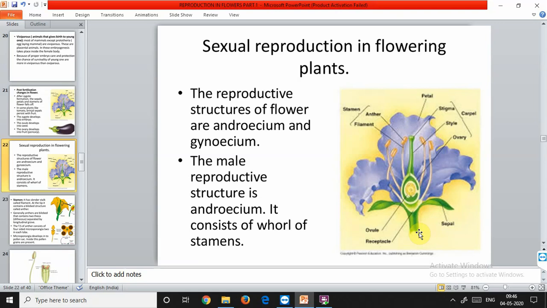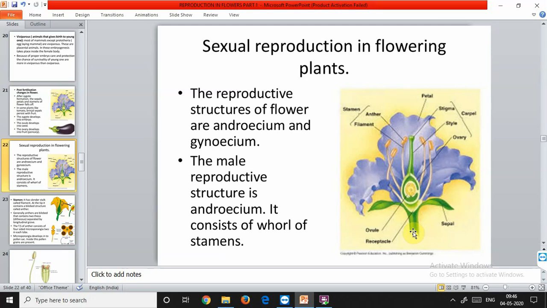Now flowers are divided again. Sometimes there is a very short pedicel. The term intermediate between pedicellate and sessile is subsessile. That is, the pedicel is present but is not very long, and it is also not completely absent. So the term is subsessile. This can be said to be subsessile as shown in the diagram, because the pedicel is present but not very long.